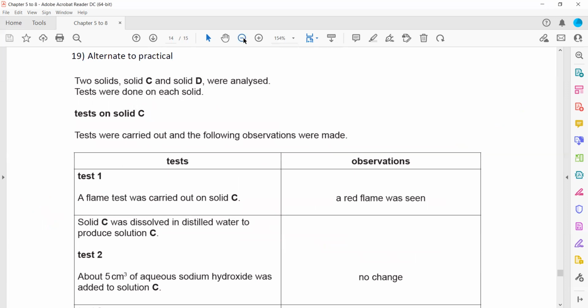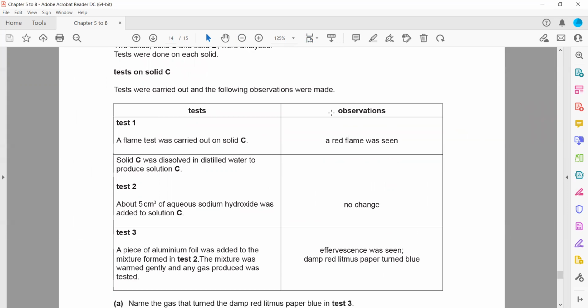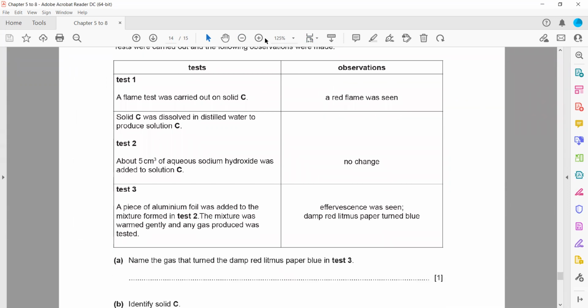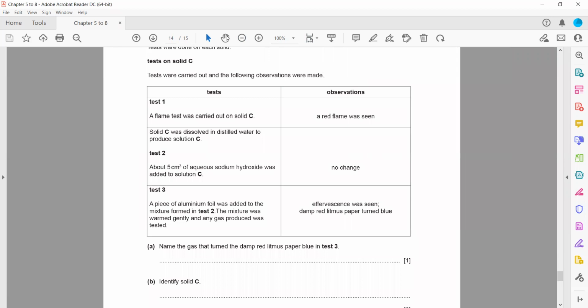Question 19 is also related to the alternative to practical test for identification of the salt. Two solids C and D were analyzed. Tests were done on each solid. Test on solid C. First, a red flame. You have to learn the flame colors. Lithium is red in color. Sodium is yellow. Potassium is lilac. And copper is green and blue flame.